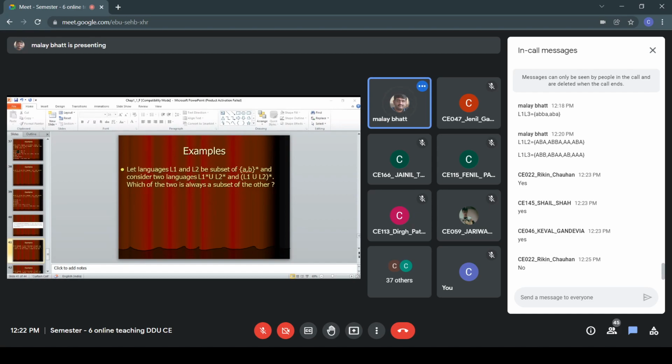Can you give any example, any example which will give the answer to this?